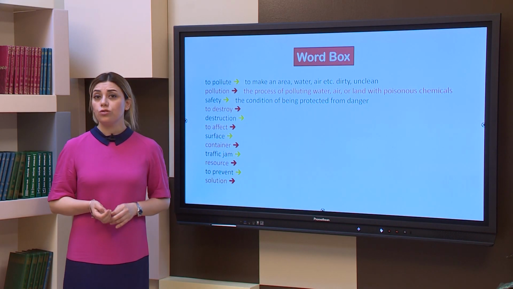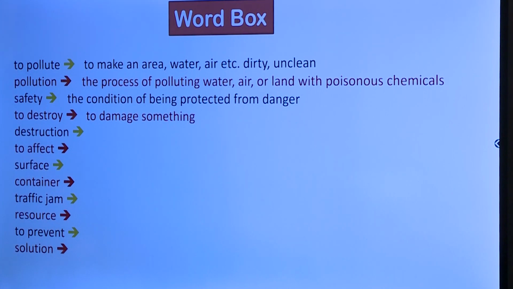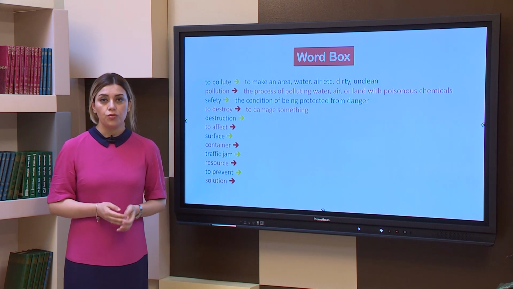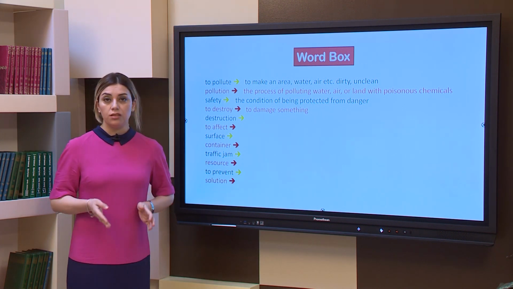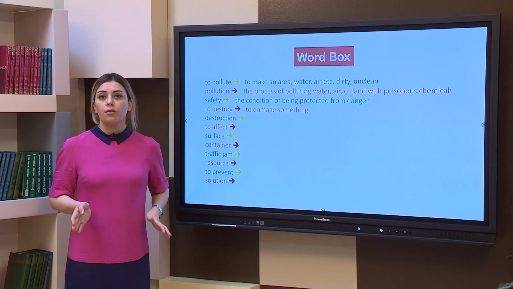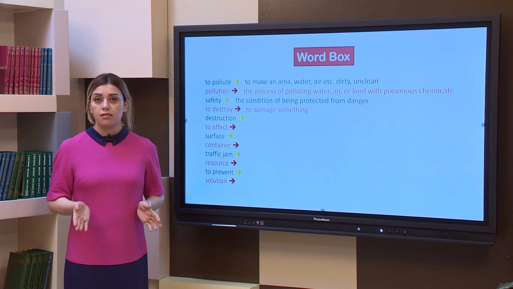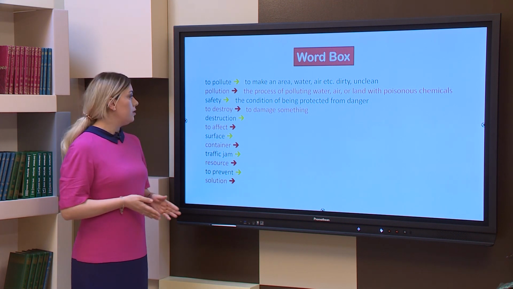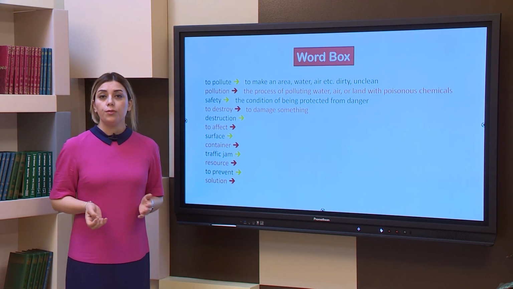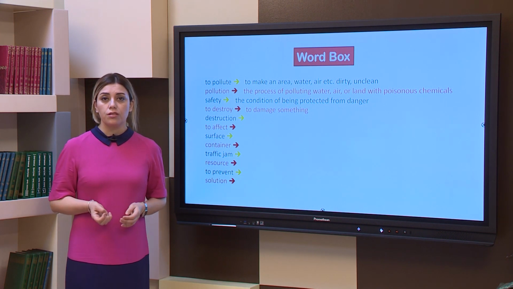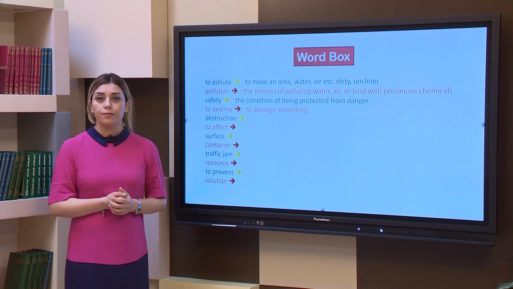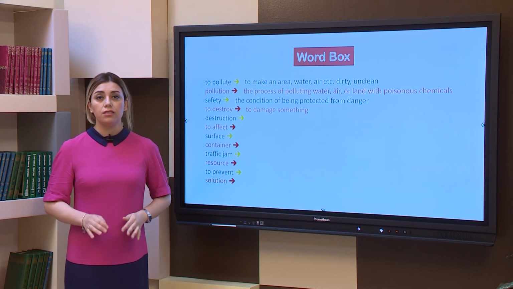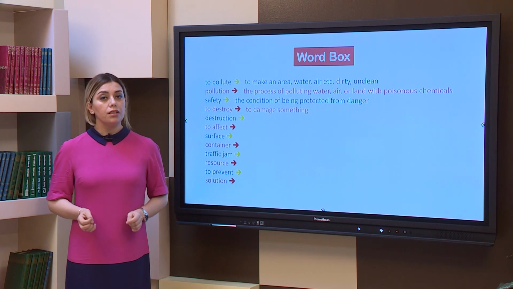And the next word is to destroy. It means to damage something. We can destroy the forests by cutting down the trees. We can destroy nature by killing the animals, by damaging their nests, also by destroying the plants, etc. So we can destroy everything. Human beings destroy everything on the earth, and then we feel regretful. So beforehand, we should take some actions in order to prevent nature and the environment from being destroyed.